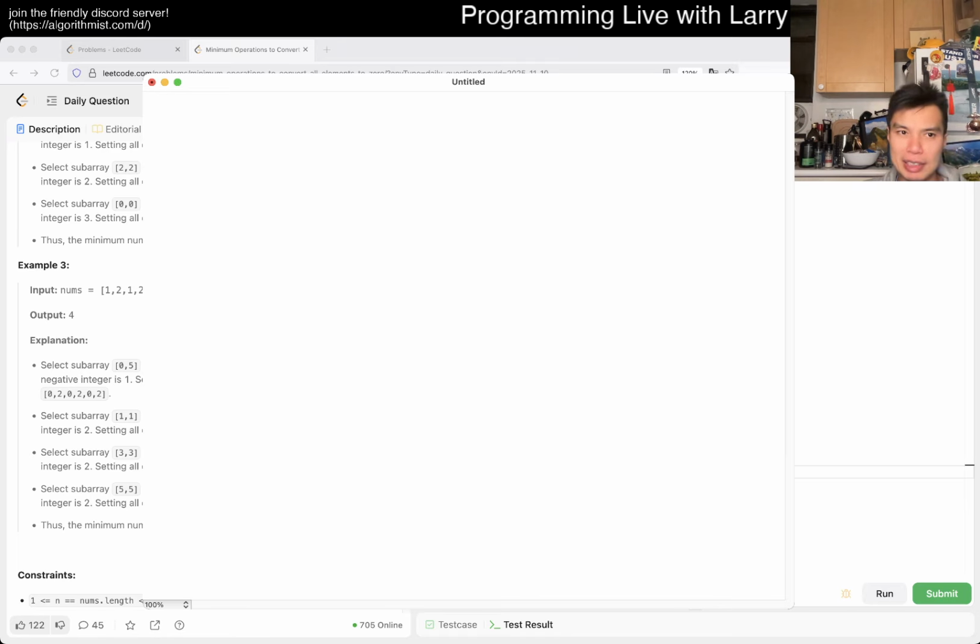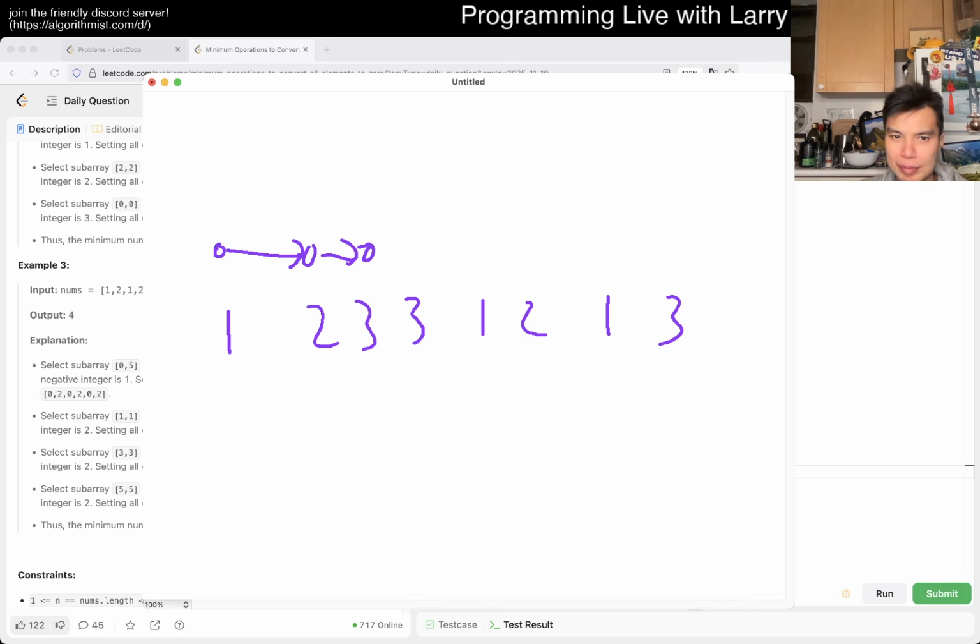The idea here is that, okay, let's say we have 1, 2, and maybe you have 3, 3, just for whatever. And then now we connect it with a linked list. This is a doubly linked list, but clearly I'm too lazy to draw all the arrows.